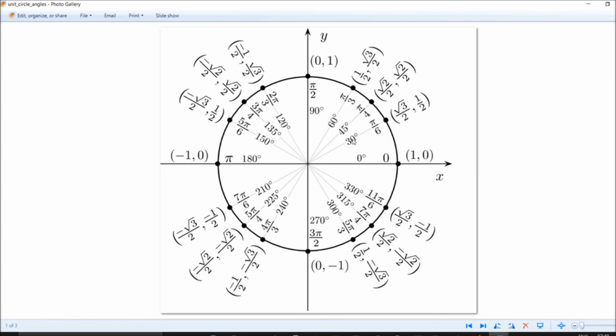So 30, then 45, 60, 90. This is how we are going for these things. If we consider these, 90 plus 30 is 120. So this is how we are getting.